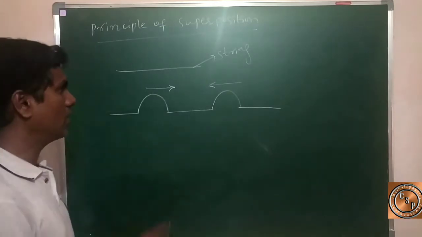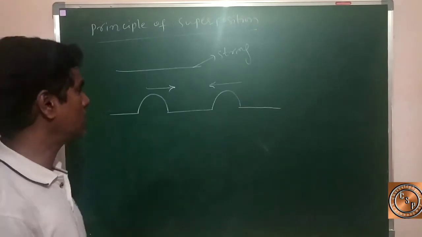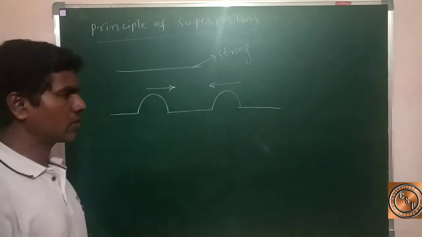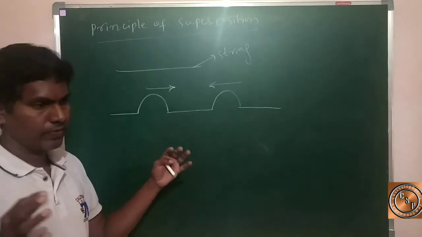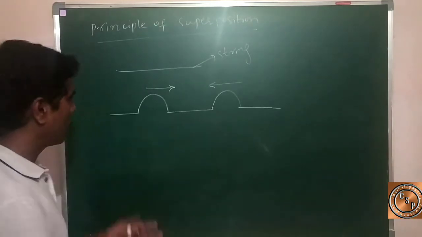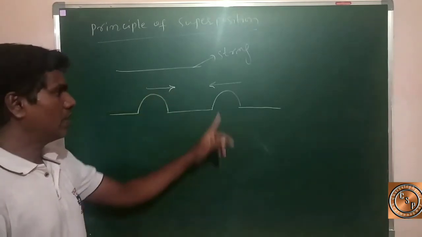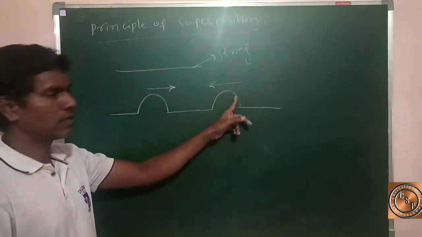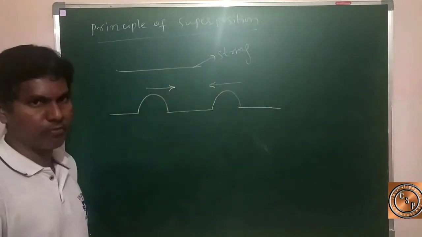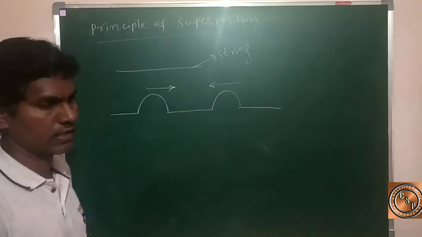Two persons are holding that string, and when they snap with their hands, two waves travel along the string, approaching each other. One wave pulse moves from left to right, and the other wave pulse moves from right to left. These are two wave pulses created by two persons.